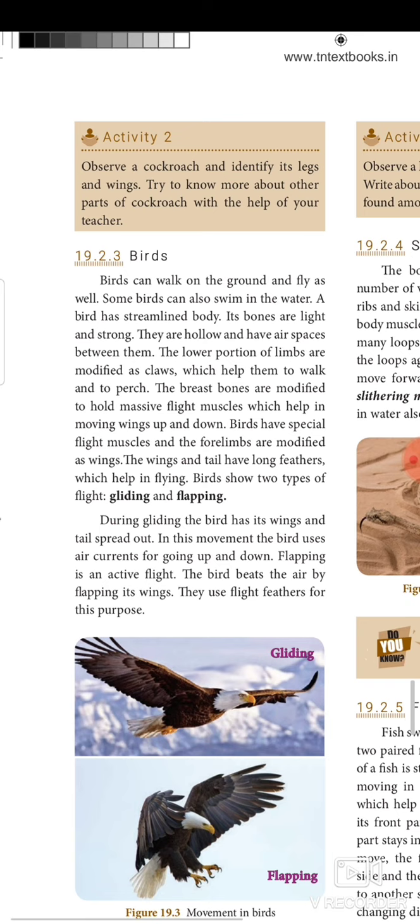The breastbones are modified to hold massive flight muscles which help in moving the wings up and down. Birds have special flight muscles and the forelimbs are modified as wings. The wings and tails have long feathers which help in flying. Birds show two types of flight, gliding and flapping. During gliding, the bird has its wings and tail spread out. In this movement, the bird uses air currents for going up and down. Flapping is an active flight. The bird beats the air by flapping its wings. They use flight feathers for this purpose.